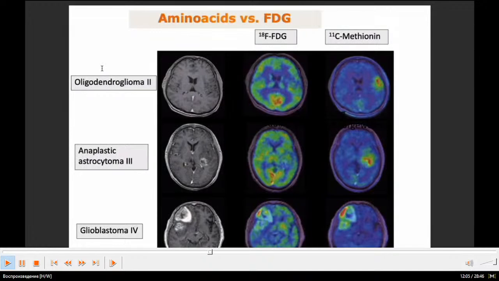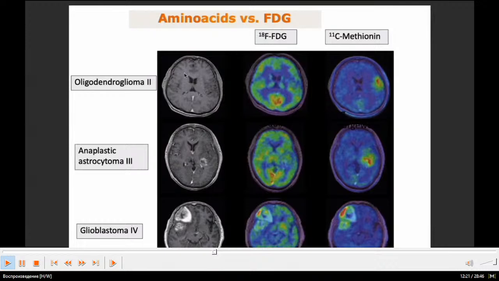Analysis with FDG, oligodendroglioma. In PET scan, you can see beautiful images with color. Anaplastic astrocytoma grade 3, glioblastoma grade 4.